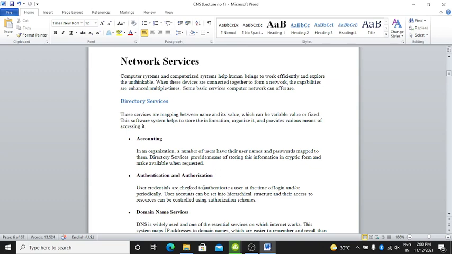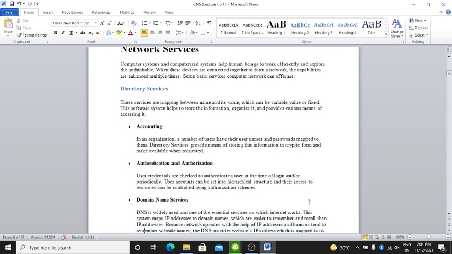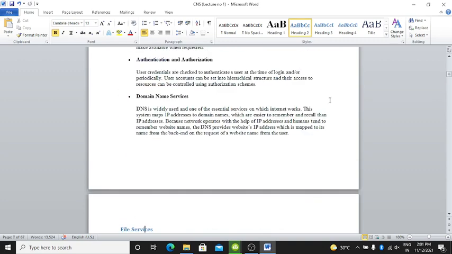User credentials are checked to authenticate a user at the time of login and/or periodically. User accounts can be set into a hierarchical structure and their access to resources can be controlled using the authorization scheme. Domain name services.